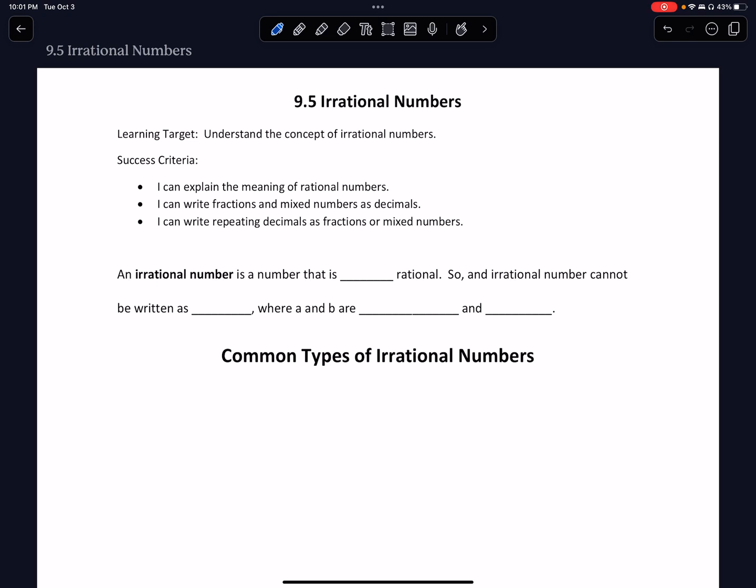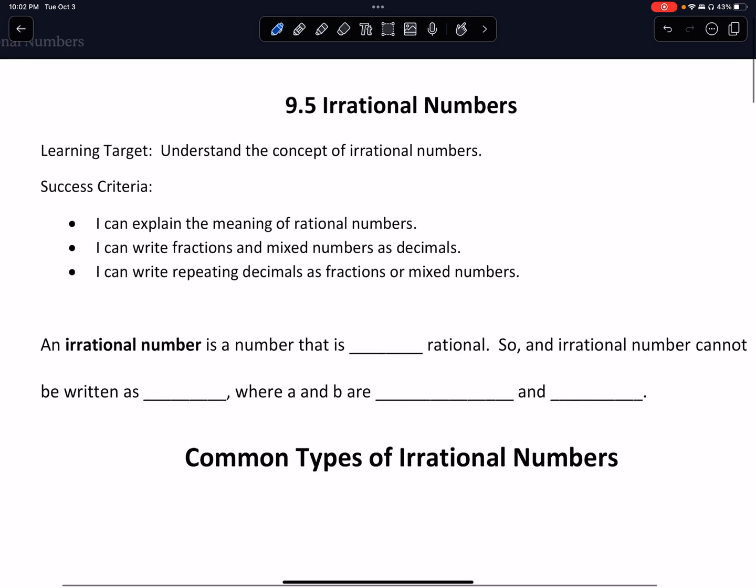Today we're going to dive into irrational numbers. Okay, we've learned a little bit of rational numbers, changing decimals into fractions and vice versa. And now we're going to look at the other side of the spectrum. This one's a little trickier, but it's a very common type of problem you might see, or it's involved in a lot of problems you might see on the check-in or an EOG.